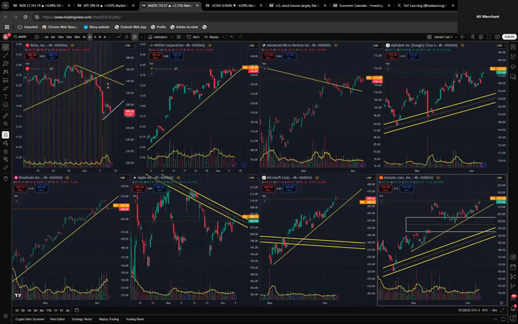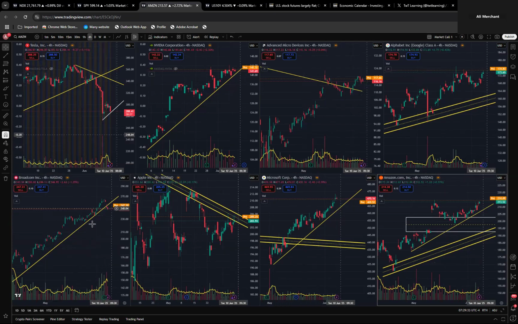Let's look at some of our key stocks. Tesla broke through this trend line and is holding it. If it holds 285, it's going to range between 304 and 285. NVDA is close to this trend line, and needs to hold 139 on the downside. AMD is just chopping in this range. We'll see if it can break 120 or if it breaks 114. Alphabet, nothing, just chopping in between, facing resistance at 174, 175.